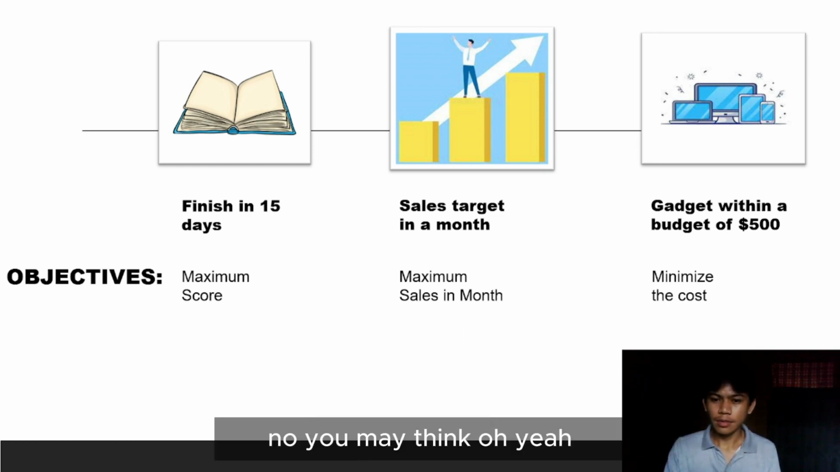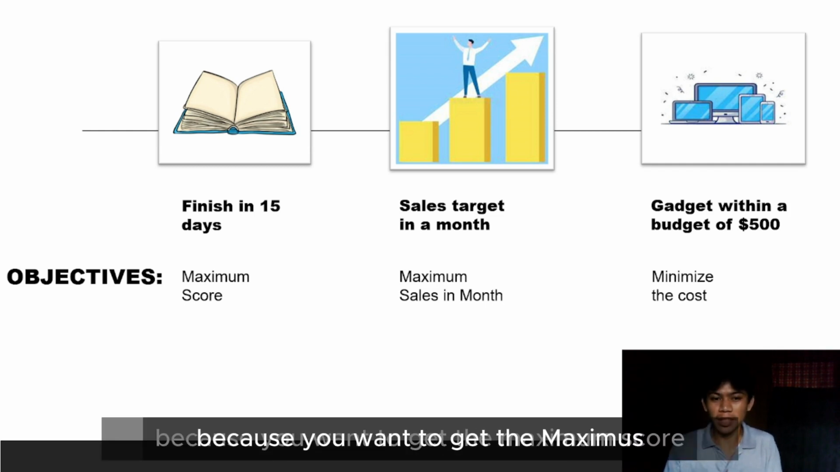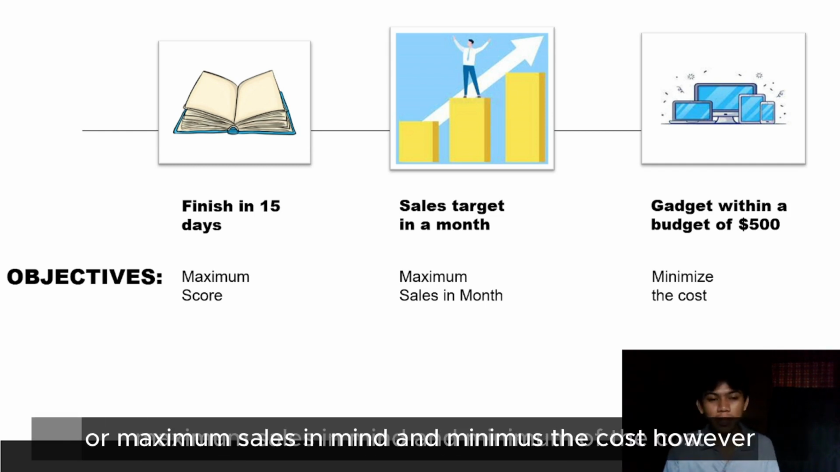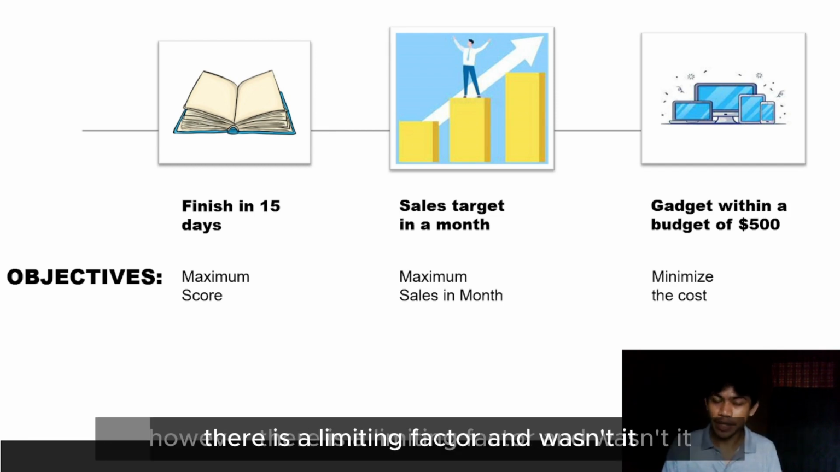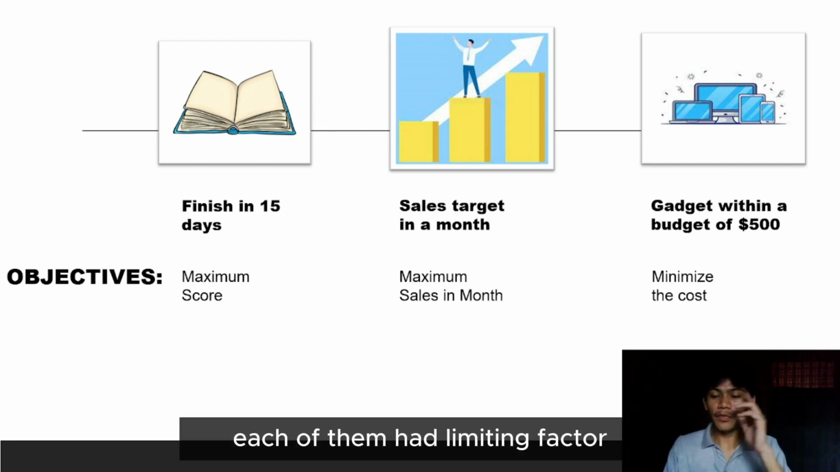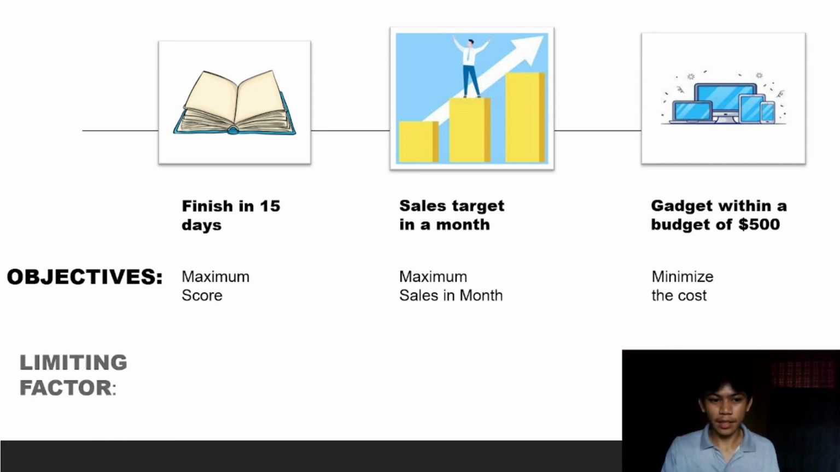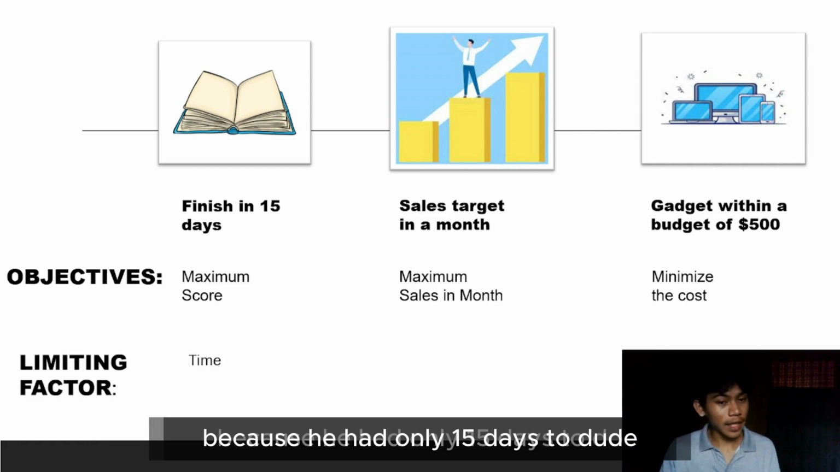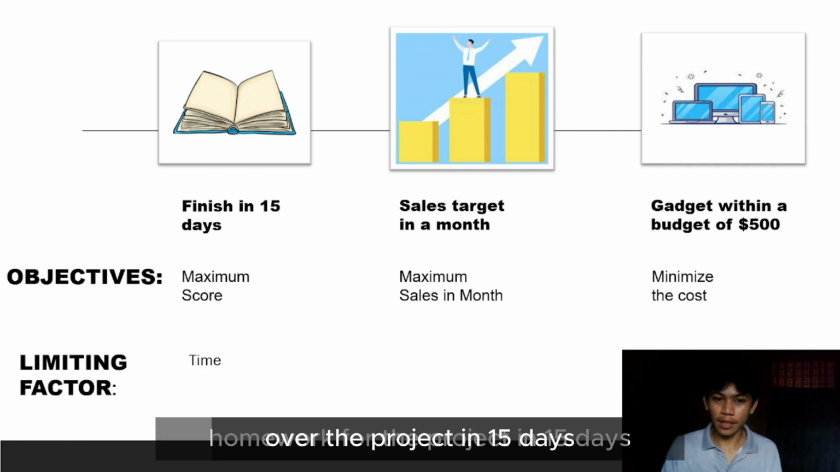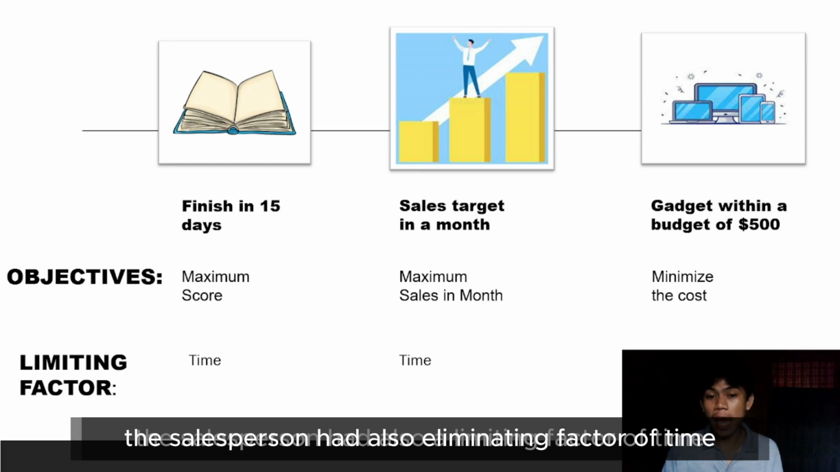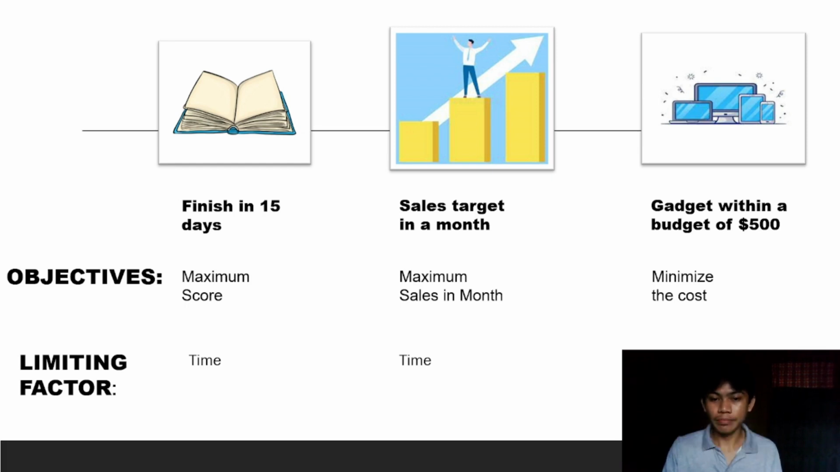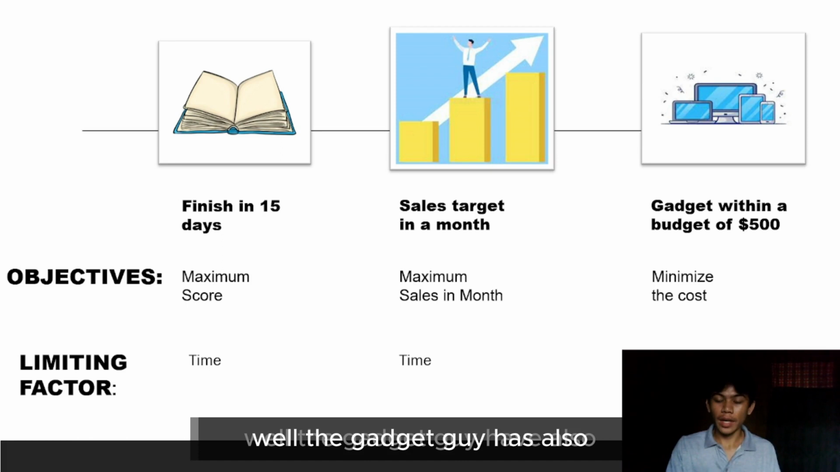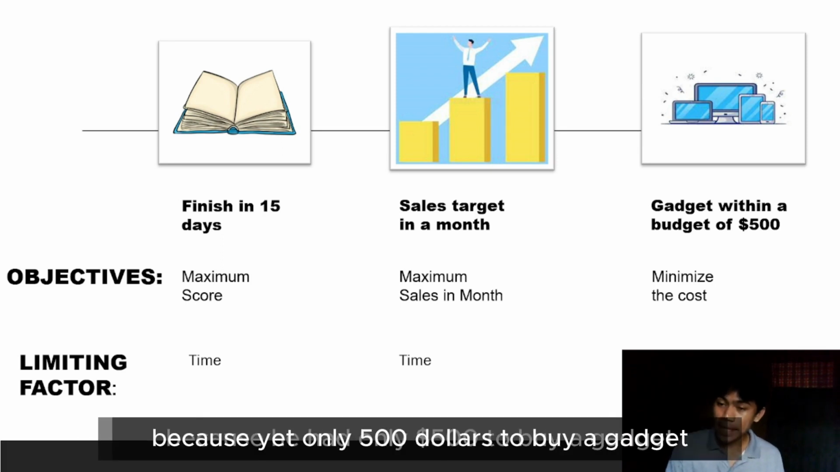Now, you may think, oh my god, it's easy, right? Because you want to get the maximum score, maximum sales in a month, and minimize the cost. However, there is a limiting factor. And what is it? Each of them has a limiting factor. The student has a limiting factor of time because he has only 15 days to do the project. The salesperson also has a limiting factor of time. The gadget guy has a limiting factor of a pre-decided budget because he has only $500 to buy a gadget.